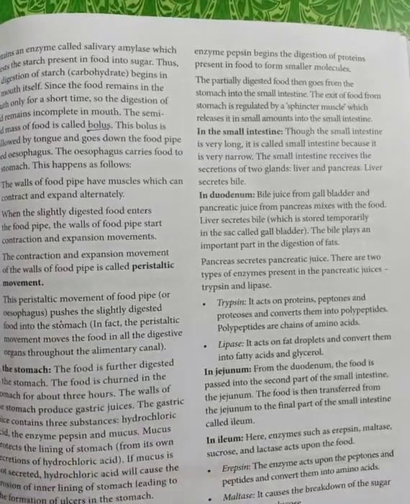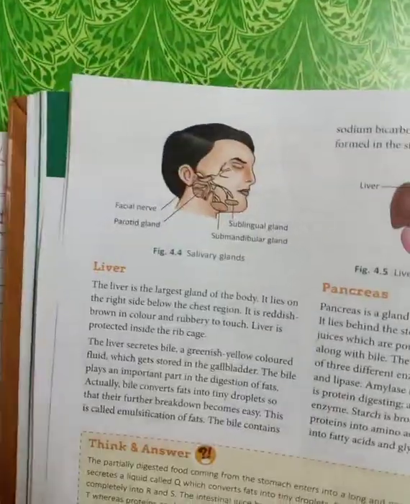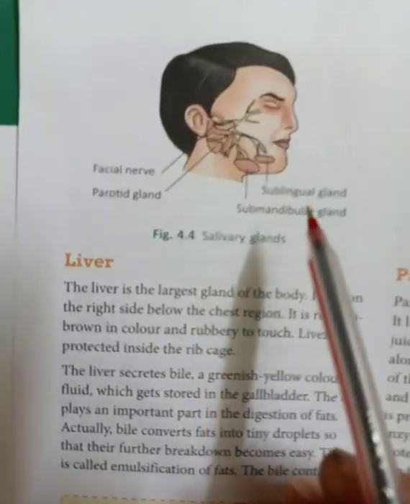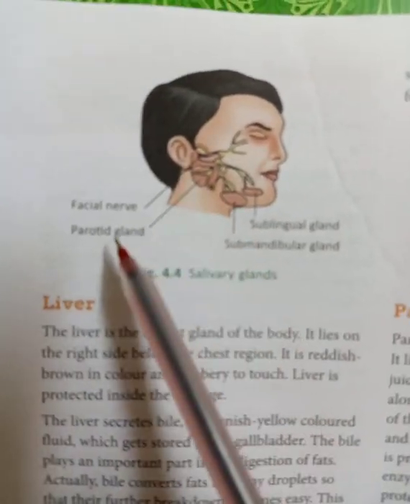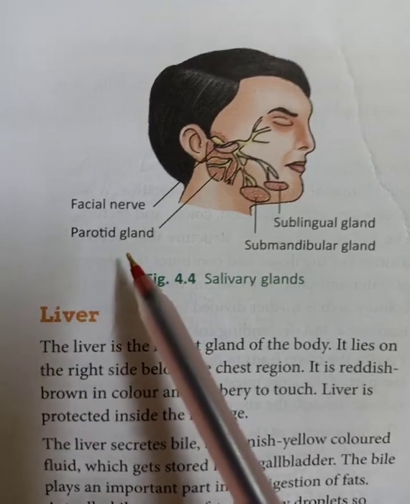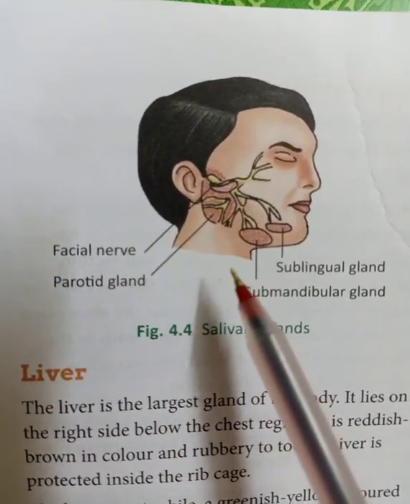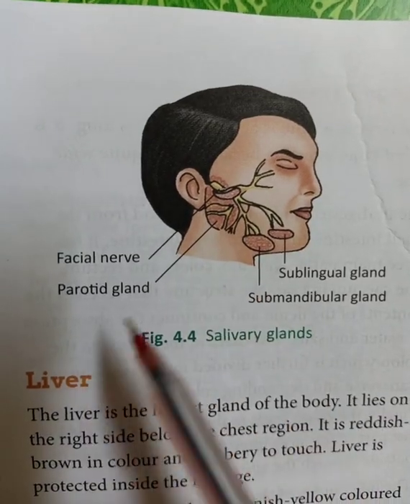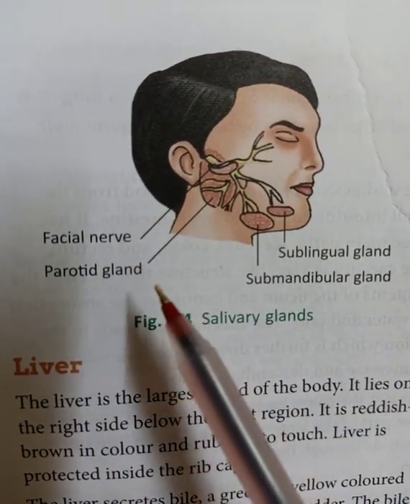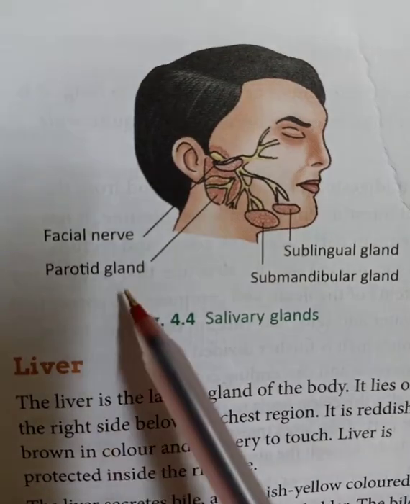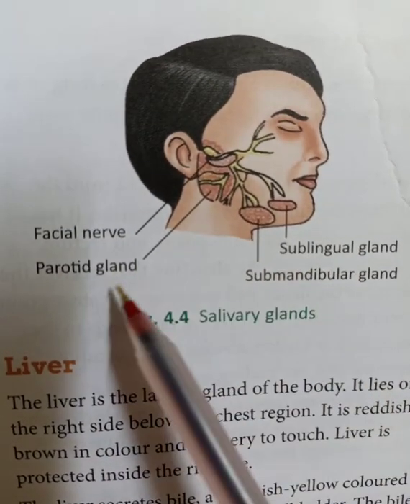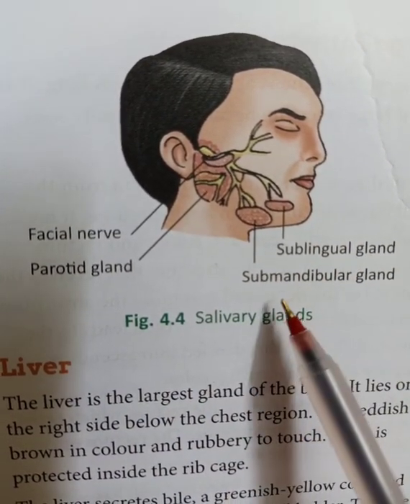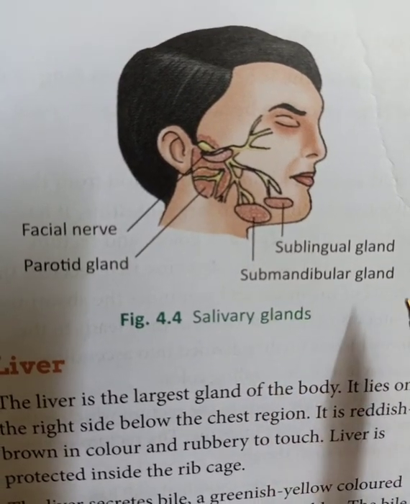we have discussed the glands. As I have told you, inside the mouth we have three types of glands. All are salivary glands. The names of these glands according to their location are parotid gland, sublingual gland, and submandibular gland.